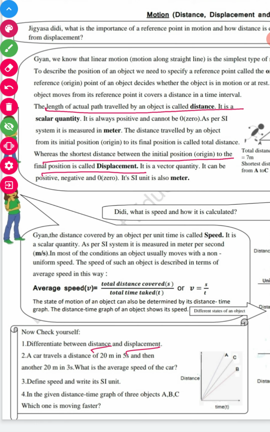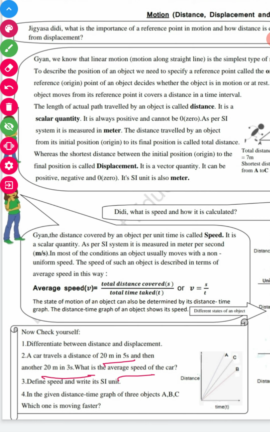A car travels a distance of 20 meter in 5 second and then 20 meter in 3 second. You have to find the average speed. The formula for average speed is total distance upon total time taken.